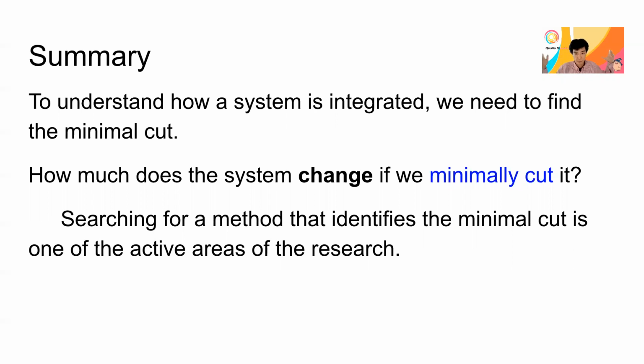And you can imagine how it will be with 10 to the 11 neurons in our brain. It's going to be really difficult. But having said that, this kind of search to identify the minimum cut is quite a useful thing to think about in any network science. Therefore, graph theory, mathematics, and even many more advanced theories have been developed to identify a way to do this, and this is one of the active research areas.